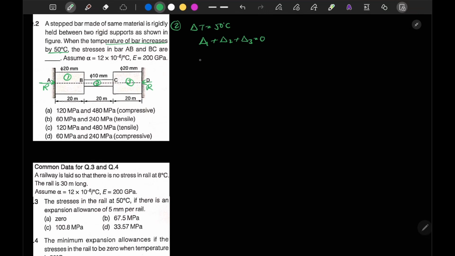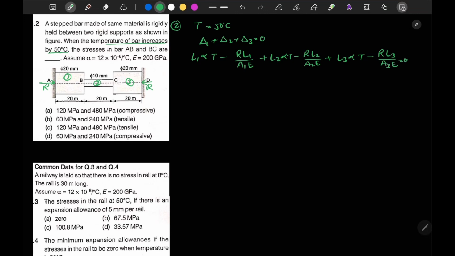So how can I write the expansion in bar 1? I can write it as L1 alpha T, and then we subtract the compression due to the action of load R, which is R L1 by A1 E. Plus L2 alpha T minus, similarly, R L2 by A2 E. Similarly plus L3 alpha T minus R L3 by A3 E equal to 0.